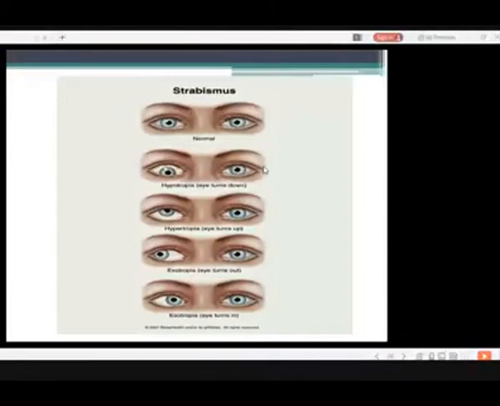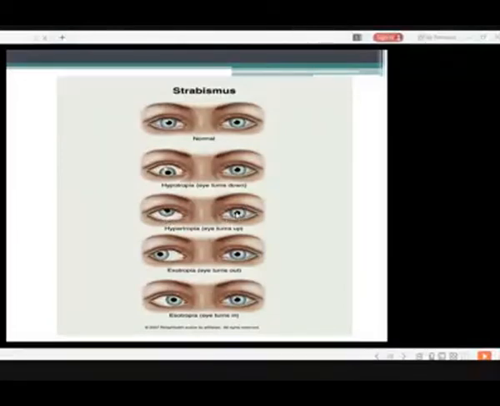And you can see the hypotropia. This is a straight eye, looking straight, and you can see this brown dot. This is basically the light reflex. You can see it is falling in between the pupil and the limbus. So this is a hypotropia. This is the hypertropia.